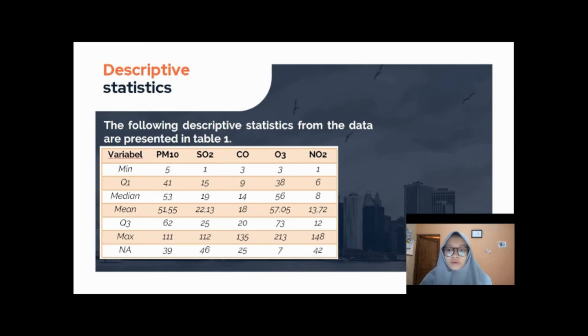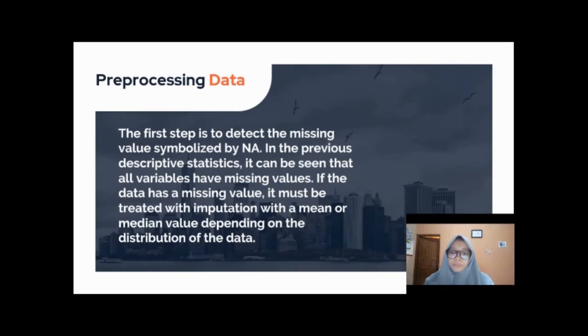For discussion, descriptive statistics. Descriptive statistics are carried out to provide an overview of the characteristics of each research variable as seen from the average (mean), the lowest value (minimum), the highest value (maximum), and the median value (median). The following descriptive statistics from the data are presented in Table 1. After obtaining descriptive statistics, the pre-processing stage will be carried out on the data to be used.